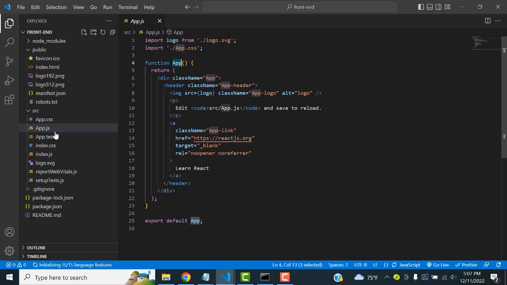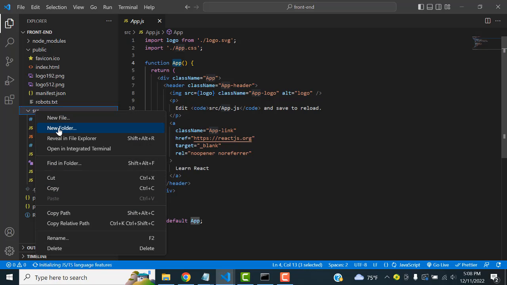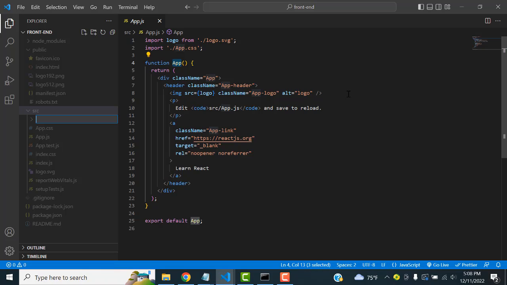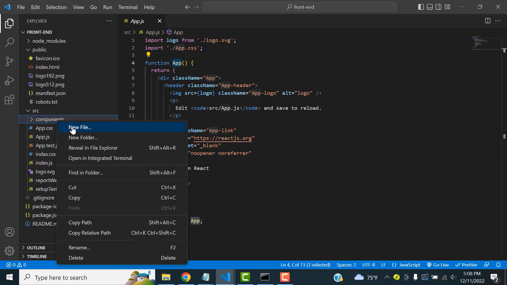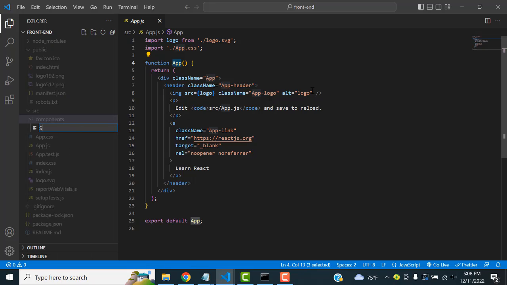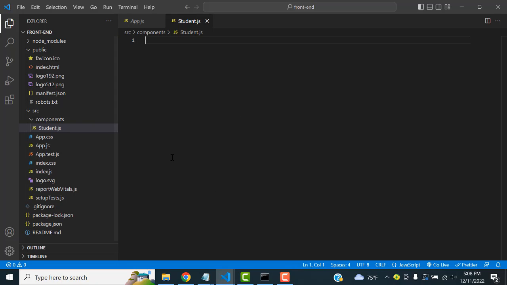Now first what I'm going to do is go to the src folder and create a new folder. Right click, new folder. I'm going to create a folder named components. Here I'm going to create all the files. First I'm going to create the file student.js. Here I'm going to make the application, so you have to give the link over here at app.js.